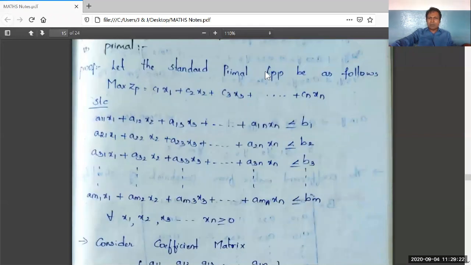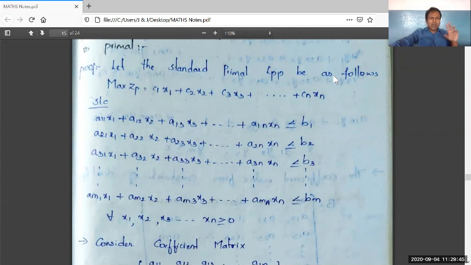Let the standard primal LPP be as follows. As the primal LPP standard forms are of two types, one primal LPP will contain max Z with less than or equal to, and the next primal LPP will contain min Z with greater than or equal to. So there is no need of taking two kinds of primal LPPs.